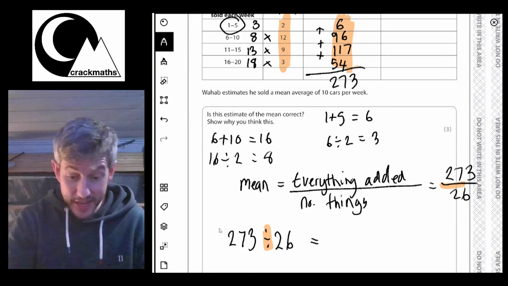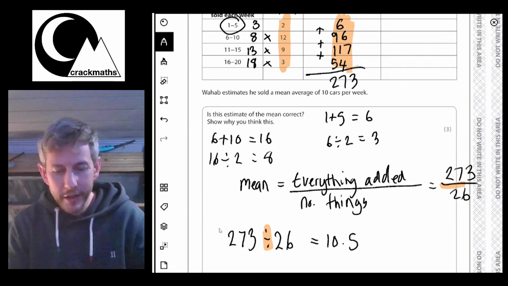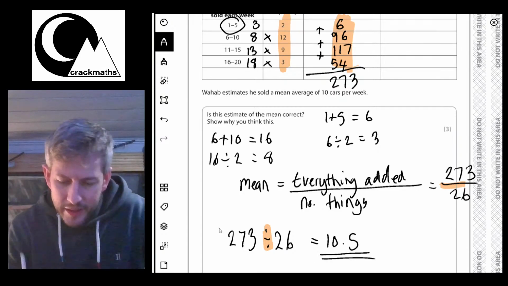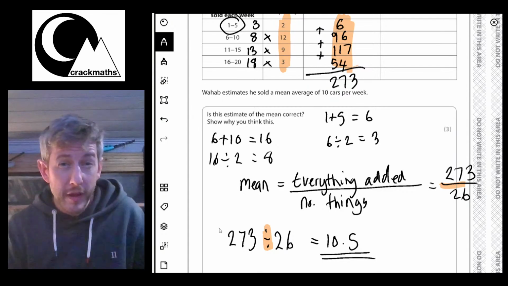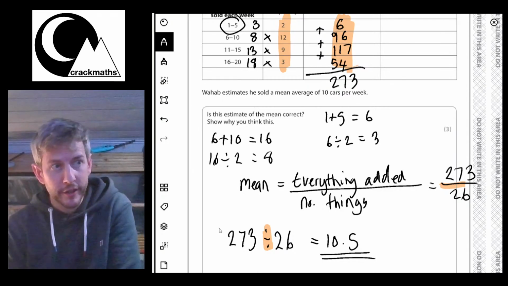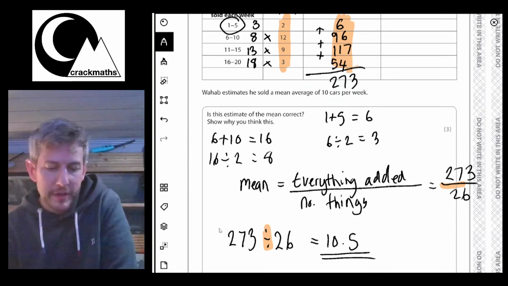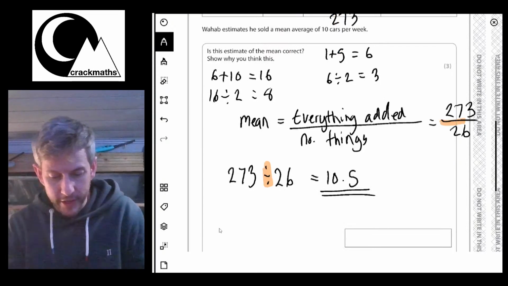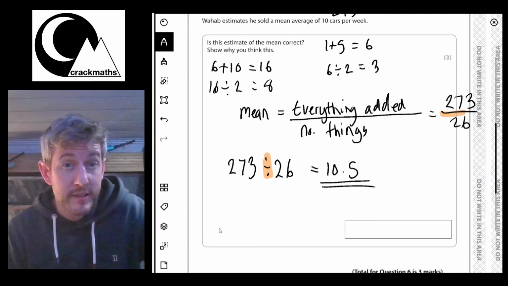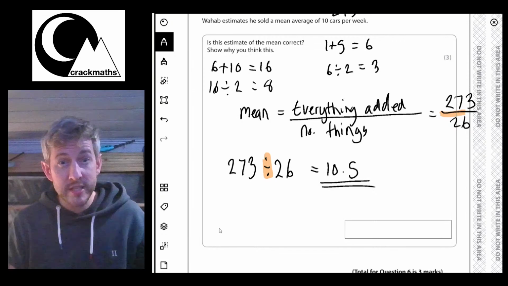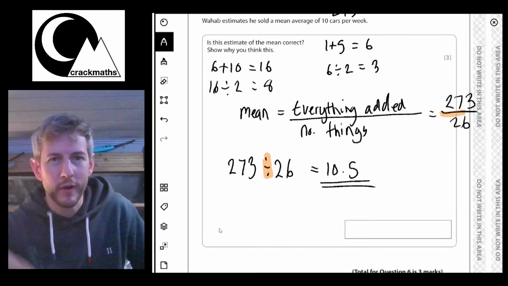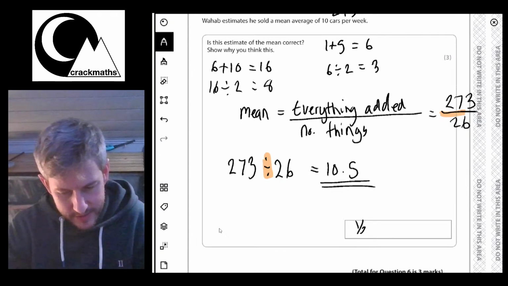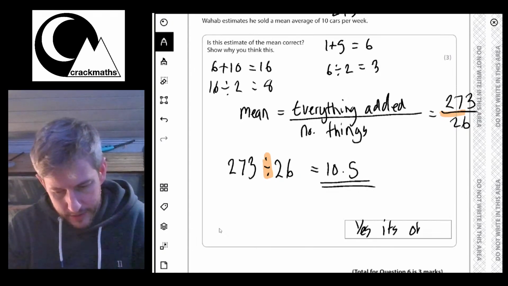And that equals 10.5. Okay, now, he sold an average of 10 cars per week. His actual mean is 10.5, but to be fair, you can't sell half a car. He could have rounded it up to 11, but he's rounded it down to 10. To be honest with you, I think his estimate of the mean is fine in this circumstance, because he's not overestimating, he's just saying what he's done. Okay, great. So I can say that, yes, it's okay.